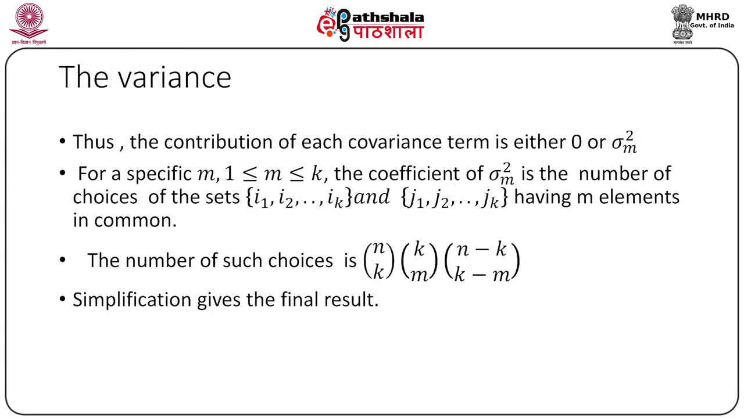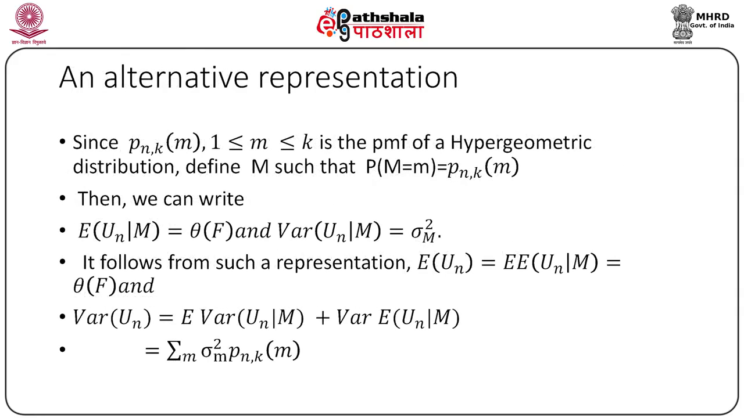covariance sigma square m. Hence, variance of Un comes out as summation m from 1 to k into n choose k, k choose m, n minus k choose k minus m into sigma square m divided by n choose k whole square. A simplification gives the term summation m from 1 to k, k choose m, n minus k choose k minus m divided by n choose k into sigma square m. Thus, variance of Un is the weighted sum of sigma 1 square, sigma 2 square, ..., sigma k square with weights as the hypergeometric probabilities. Using this, we can give another alternative representation of U statistic.